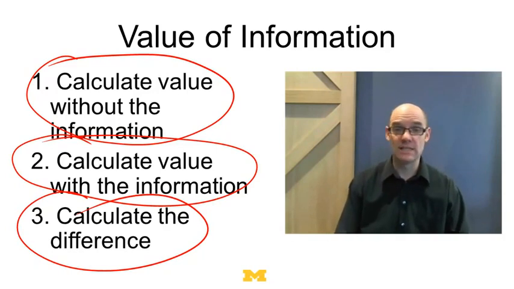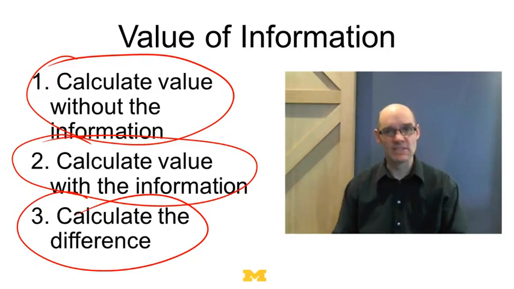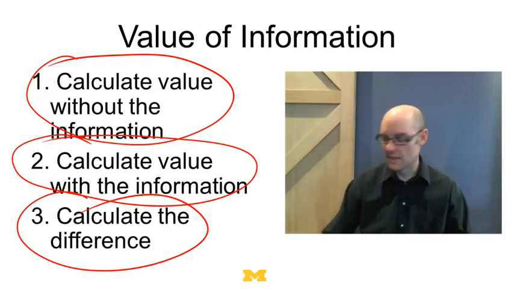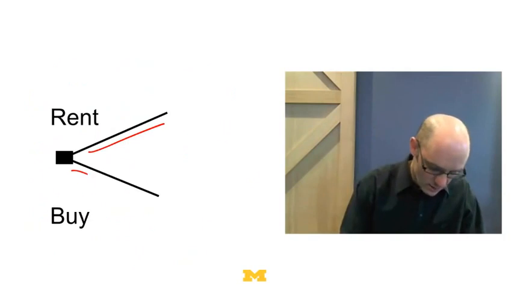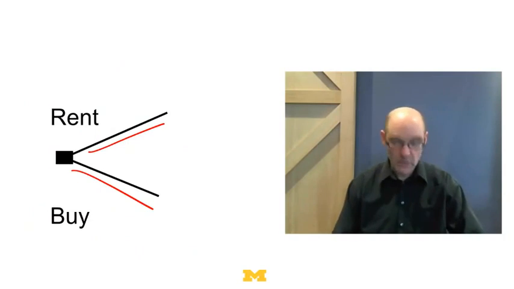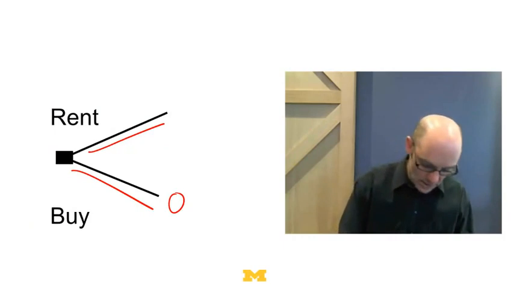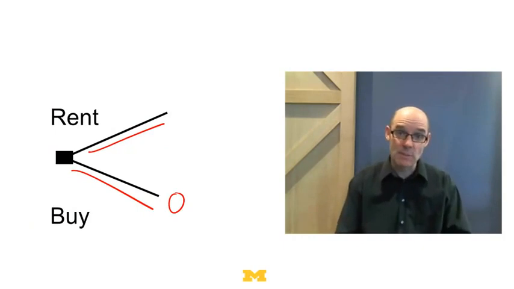Totally straightforward, easy to do, provided, again, we use this decision tree model. Without the decision tree model, it's going to be pretty difficult. So here's my choice. Do I rent or do I buy? Now, if I buy, then I'm just out nothing. There's just my net values. We just have my baseline value.